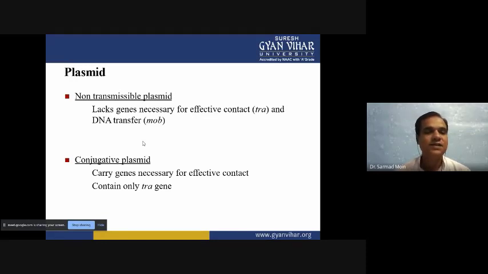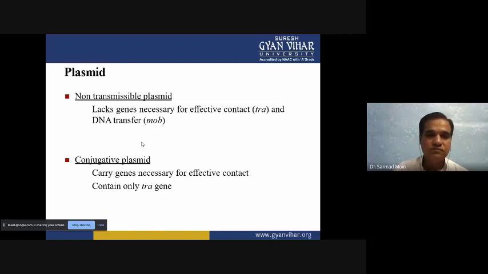Then if you look at plasmid structure, there are two types of plasmid. One is the non-transmissible plasmid, and another is the conjugative plasmid. The non-transmissible plasmid lacks the genes necessary for effective contact, like the TRA genes, and another type of gene, the DNA transfer gene or MOV genes.